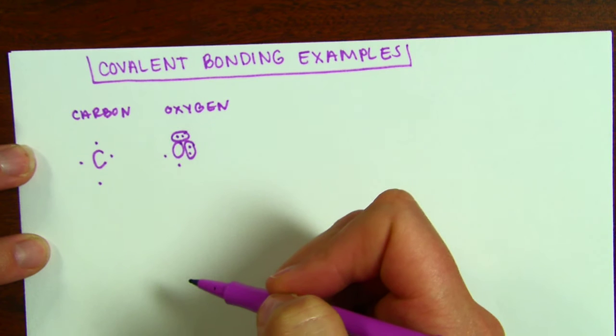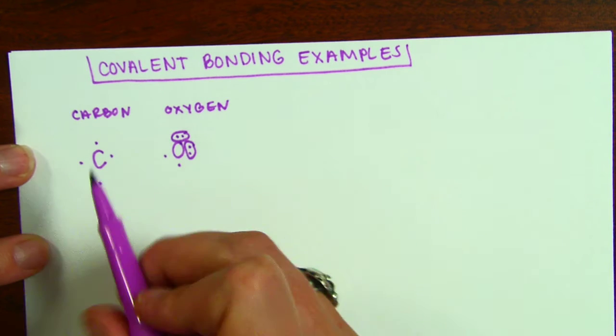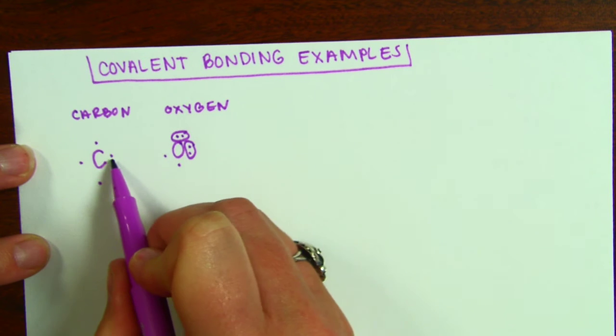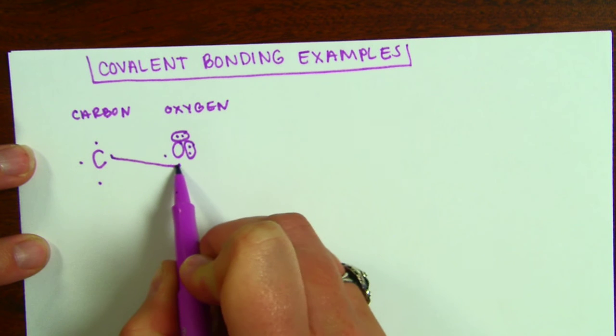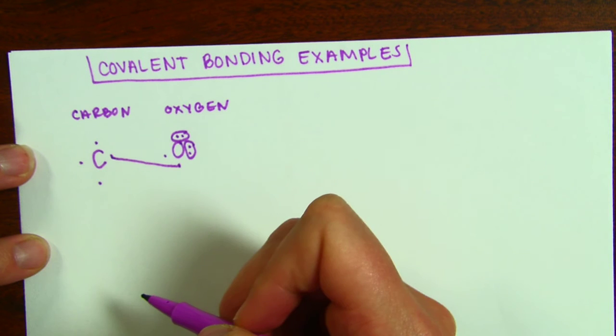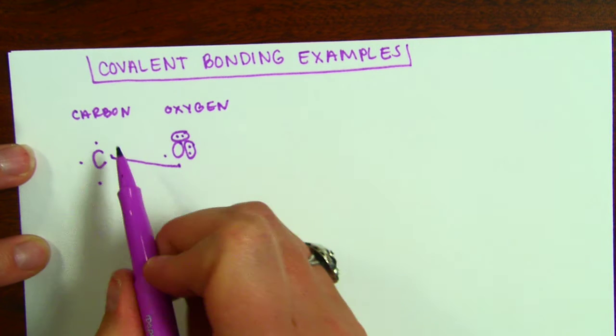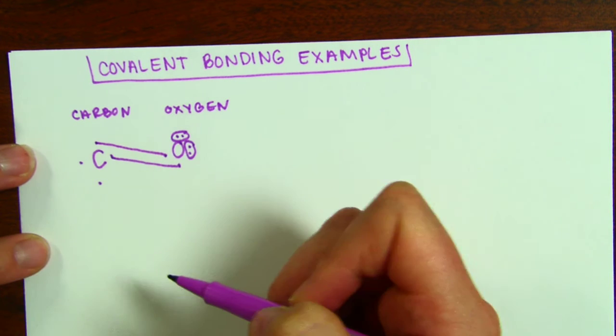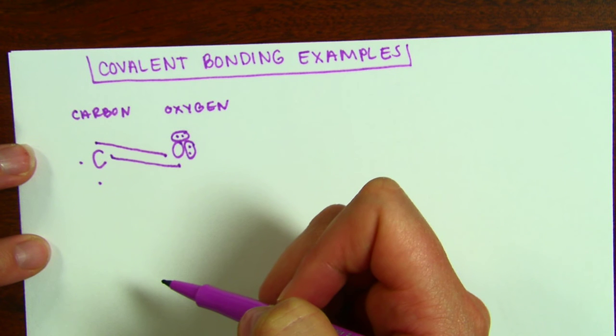So I'm going to do that by drawing lines from carbon's electrons over to oxygen's electrons. So I'm going to draw a bond here. So now those 2 electrons are being shared between carbon and oxygen. And I'm going to draw a bond here. So those 2 electrons are being shared between carbon and oxygen.